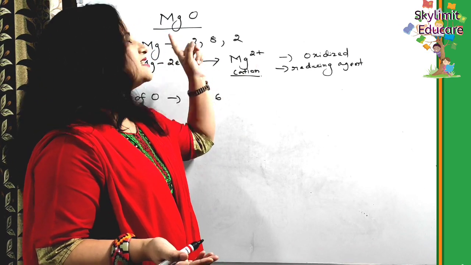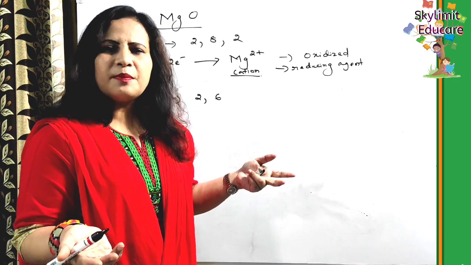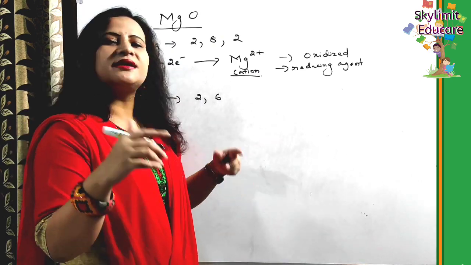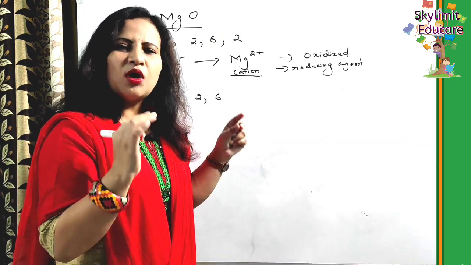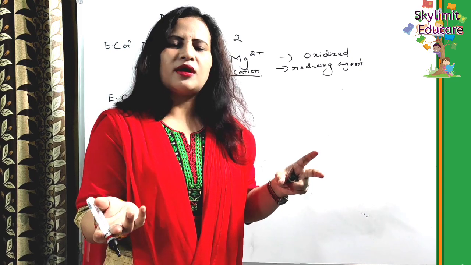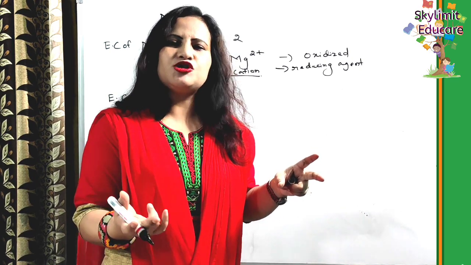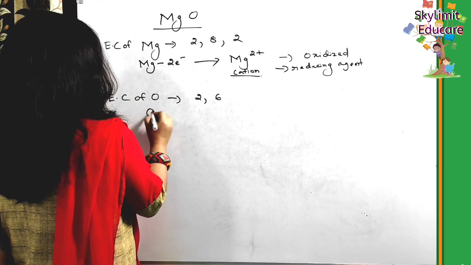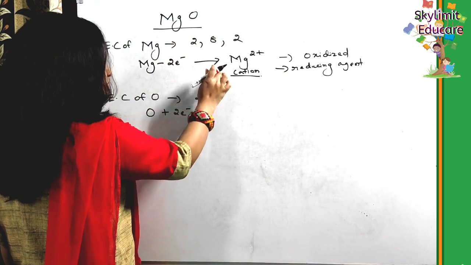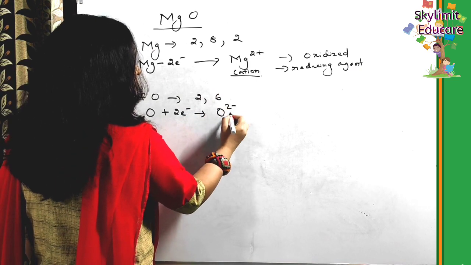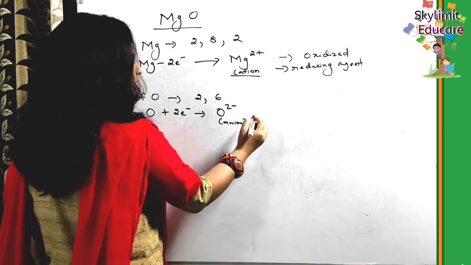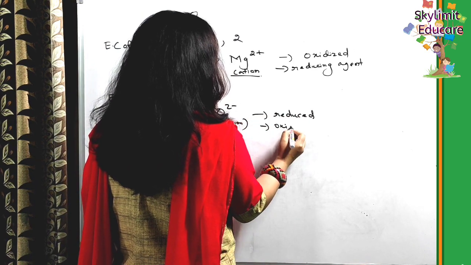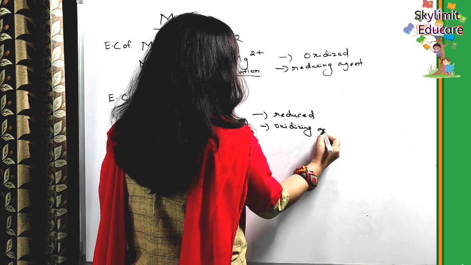Now you can understand why this magnesium oxide compound is formed. It is formed because magnesium has an excess of 2 electrons and oxygen is deficient by 2 electrons. So whatever electrons are donated or lost by magnesium are gained by what? Oxygen. So oxygen gains the 2 electrons lost by magnesium and becomes an anion. So oxygen is gaining electrons, so it is getting reduced, but it is the oxidizing agent.